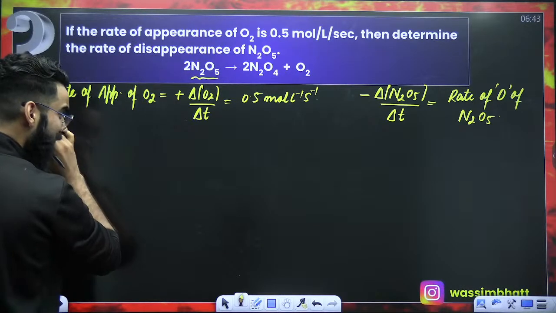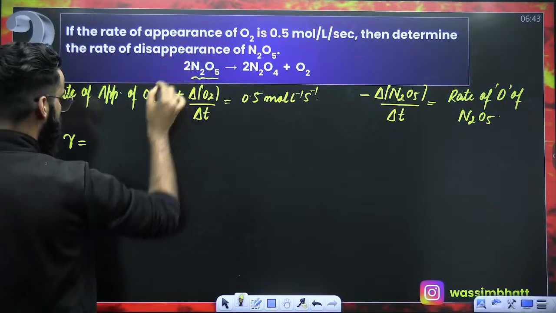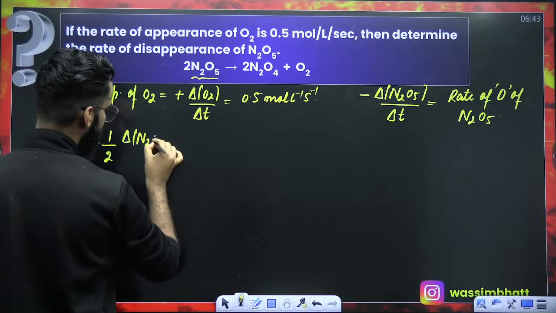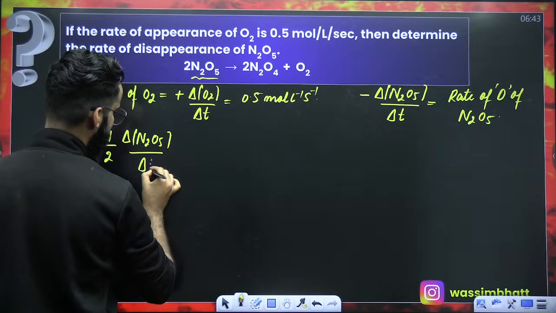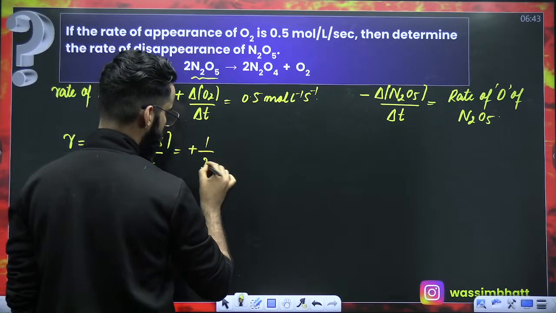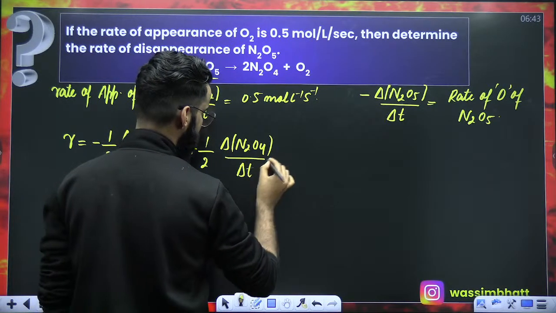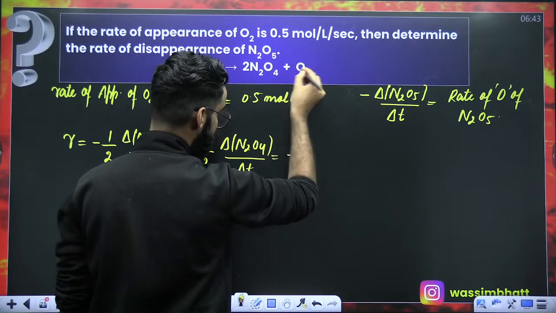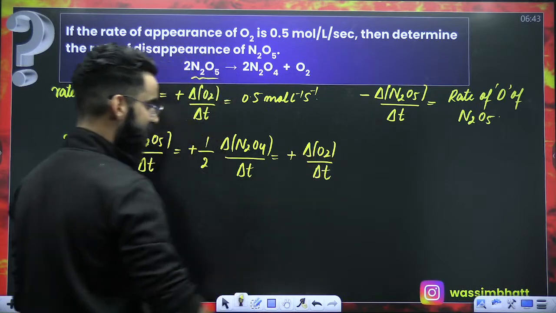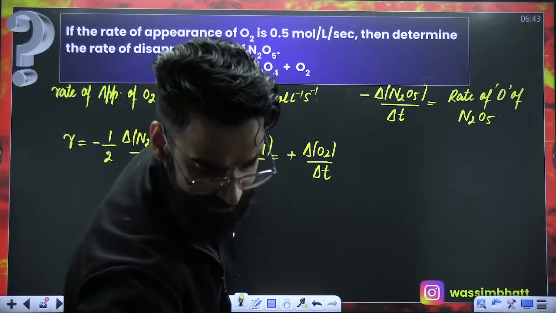Now just write the differential form of rate. Rate of reaction is equal to, in terms of N2O5, minus 1 by stoichiometric coefficient times change in the concentration of N2O5 divided by delta T. Similarly, with respect to N2O4, plus 1 by stoichiometric coefficient times change in the concentration of N2O4 divided by delta T. Similarly, plus 1 by 1 times change in the concentration of O2 divided by delta T. So all these terms give me the rate of reaction.